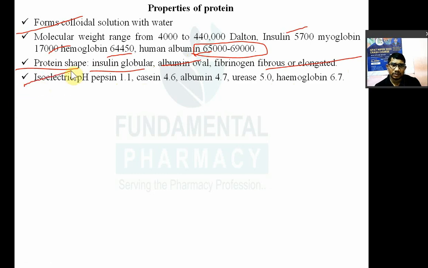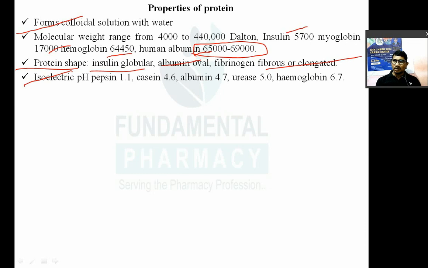Isoelectric pH means what? The pH at which amino acid will exist as a zwitter ion or dipolar ion, है ना. तो अमीनो एसिड में अमीनो ग्रुप होता है NH3+, उसमें COO- ग्रुप होता है. So amino acid has both anionic group and cationic group. So if you place amino acid in the acid environment, basic group will be protonated. If you keep amino acid in the basic, so acidic group will be protonated. So it acts as a buffer.